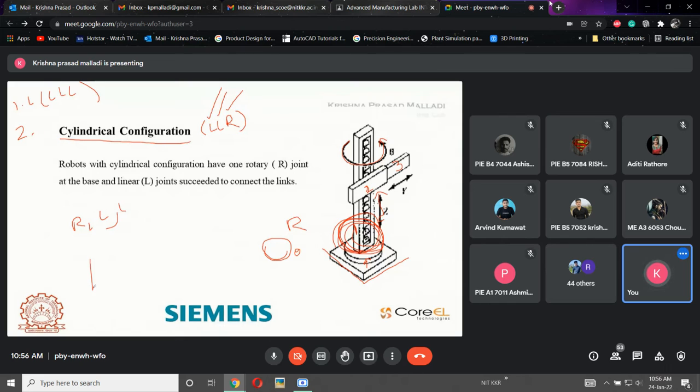So if I'm talking about the same block diagram, then this arm is supposed to rotate 360 degrees. This arm will move in this direction and this arm will move in this direction. Okay, L1, L2, L3. Here what will happen? L1 should be rotating, L2 is like inward and outward, L3 is like upward and downward. So there will be one rotary and two linear. Clear? This is called a cylindrical configuration.